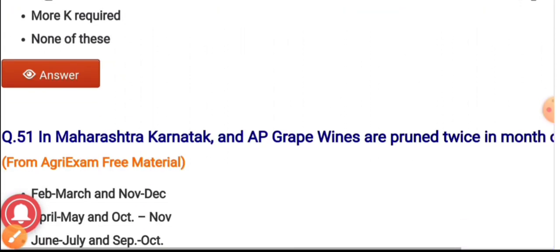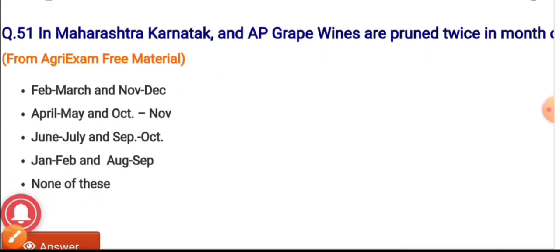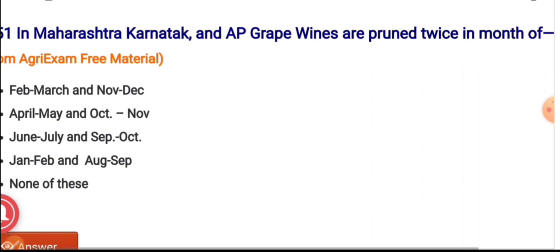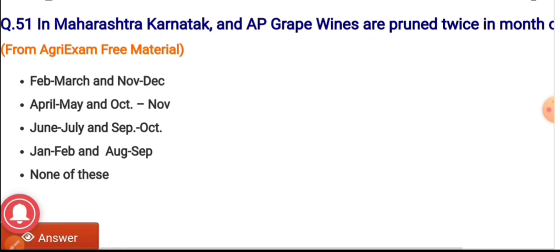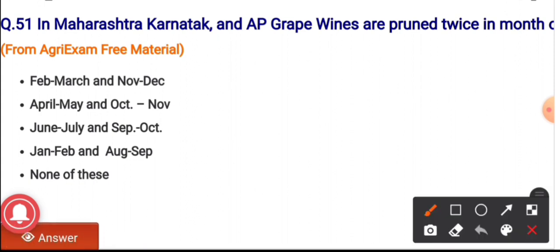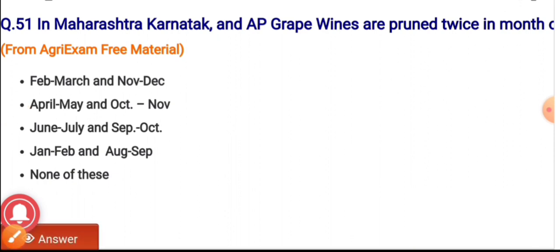Question number 51. In Maharashtra, Karnataka and Andhra Pradesh, grapevines are pruned twice in the month of. We have to answer the months in which the grapes are pruned twice. The options are February, March; November, December; April to May and October to November; June to July and September to October; January, February and August, September. And the correct answer is April to May and October to November. It is the time when the grapevines are pruned twice.